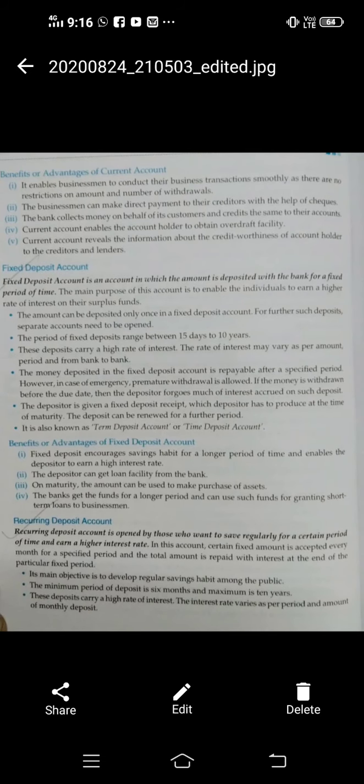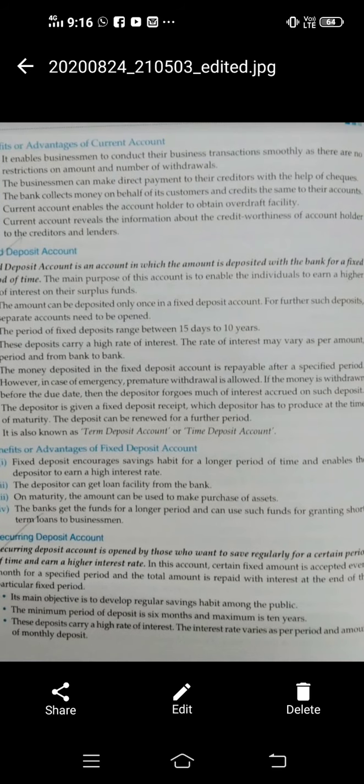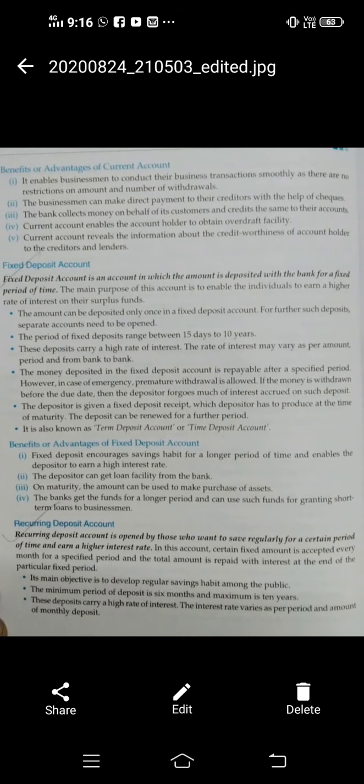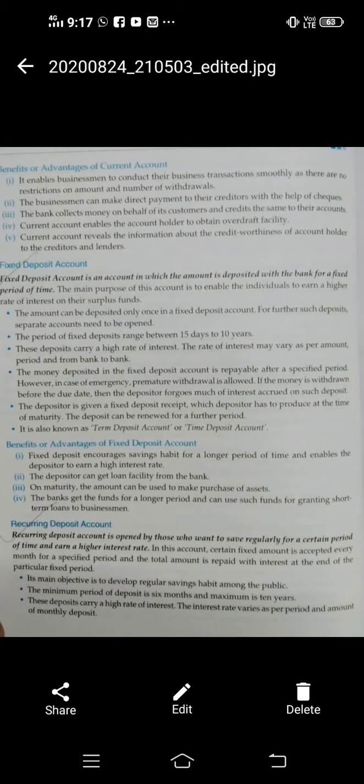The bank gets the fund for a longer period of time. This is an advantage from the bank side also, that in a fixed account the bank gets money for a long period of time, because the bank knows that the depositor will not withdraw the money in between. In most cases, depositors will not withdraw money in between, and the bank can use it for a longer period of time. And you already know that whatever money is deposited by depositors in the bank, the bank utilizes this money for granting loans in its loan activities.